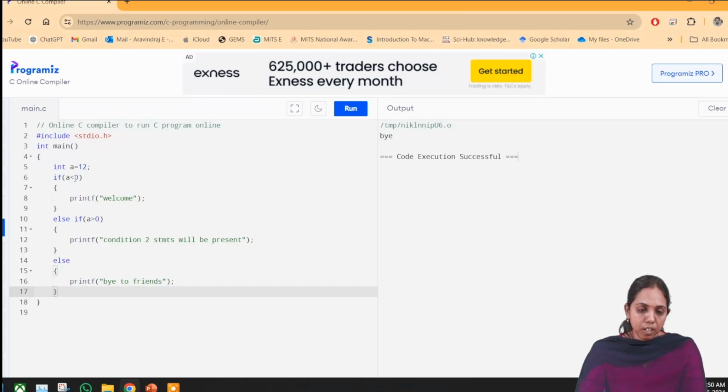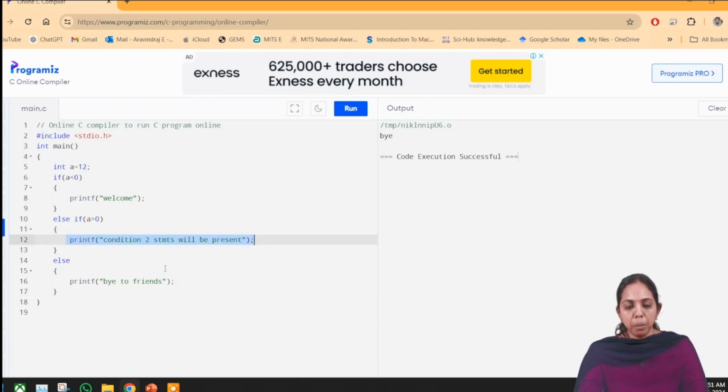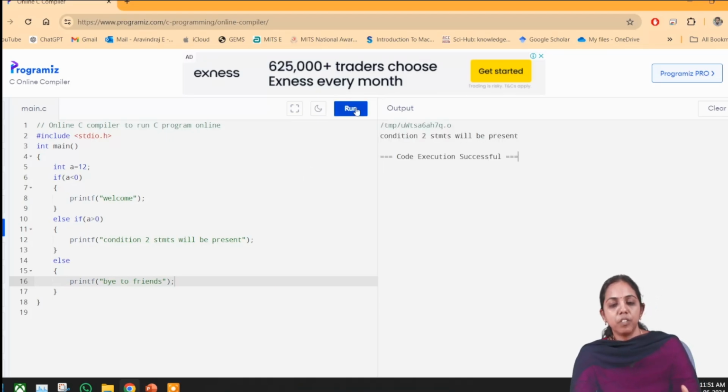So, is a less than 0? 12 is less than 0, false. Obviously, 12 is less than 0 was false. So where will it go? To else if a greater than 0, and check the condition: 12 greater than 0. That was true. And the statement we have written in the else if is going to be executed, and the printf "condition 2 statements will be present" will be printed. That will be the output. So we will check once whether that was the output or not.